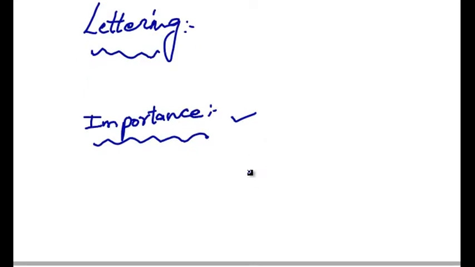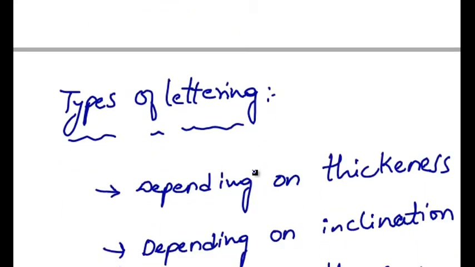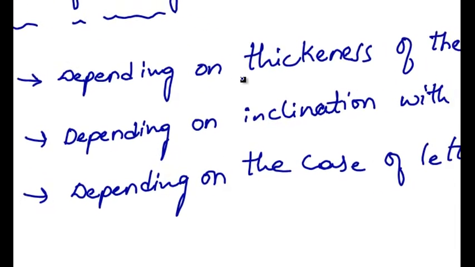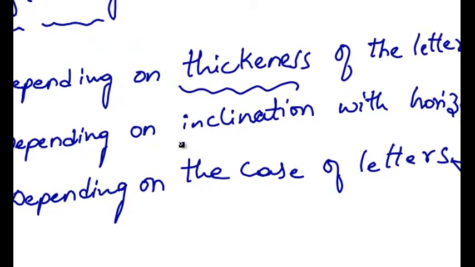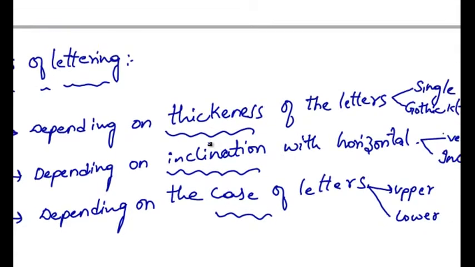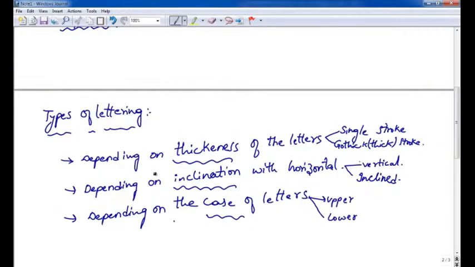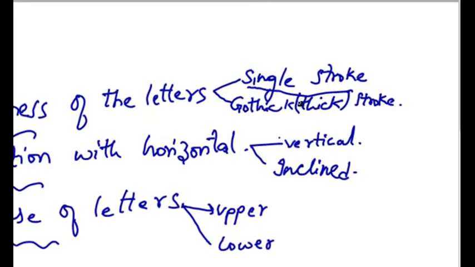There are types of lettering depending on the thickness of the letters, the inclination with the horizontal, and the case. Depending on the thickness of the letters, there are two types of lettering: single stroke lettering and Gothic or thick stroke lettering.